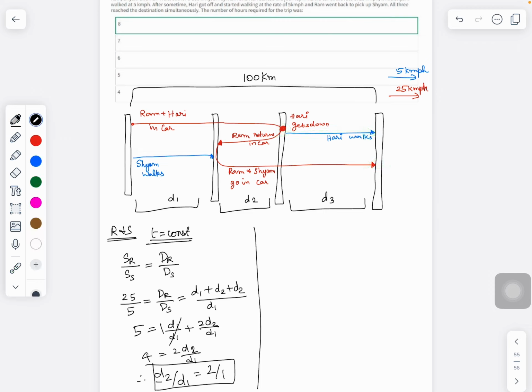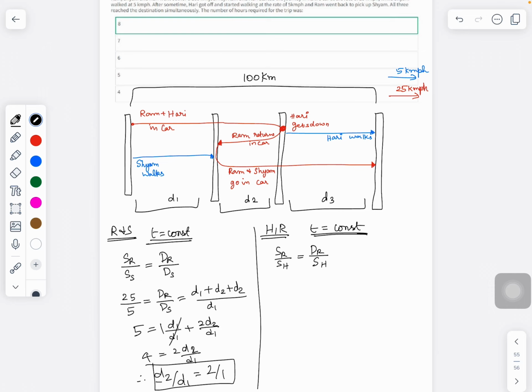So let's compare Hari and Ram, and for these two people, for this part of the journey, time is constant. How is time constant? Because Ram and Hari were together here. That is when Hari started walking, Ram started going in car, and then they met at the destination at the same time given data. So their starting time is same, ending time is same. Therefore, we can say that the time duration for Ram to cover this and the time duration for Hari to walk this are same. When time is constant, speed and distance are directly proportional. So speed of Ram by speed of Hari equals distance of Ram by distance of Hari.